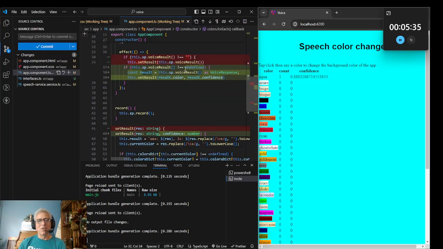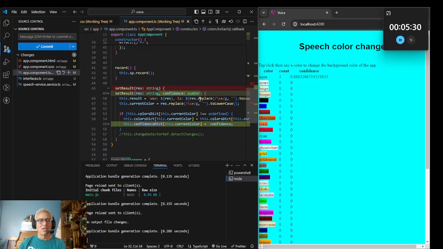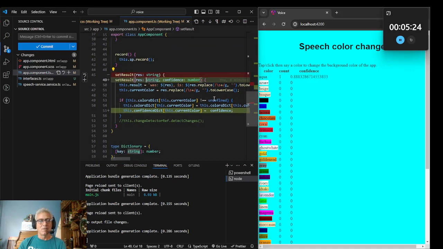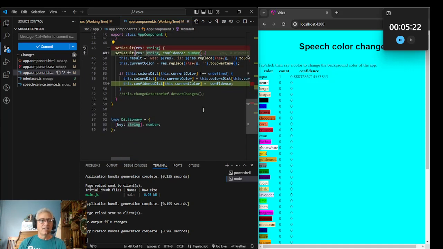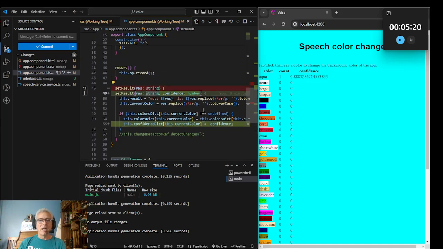Probably could have also just sent across the voice response and updated set result. But in set result, I just said it gets a result and a confidence. The result is a string, the confidence is a number, and then I added that. And that was that.